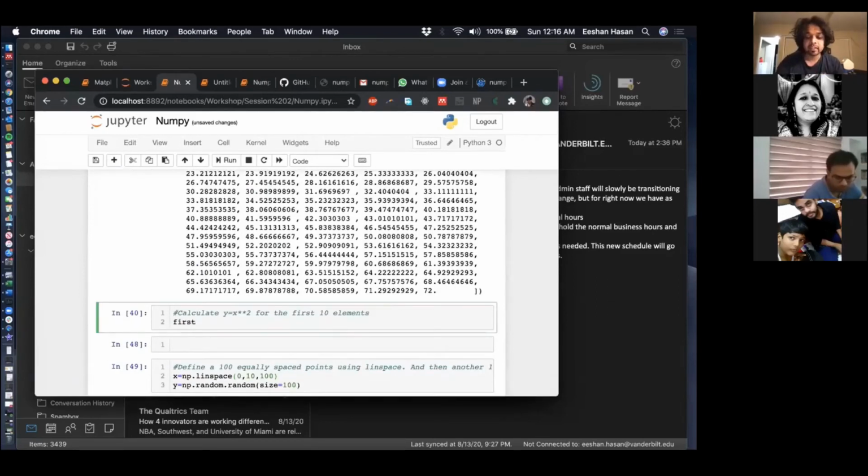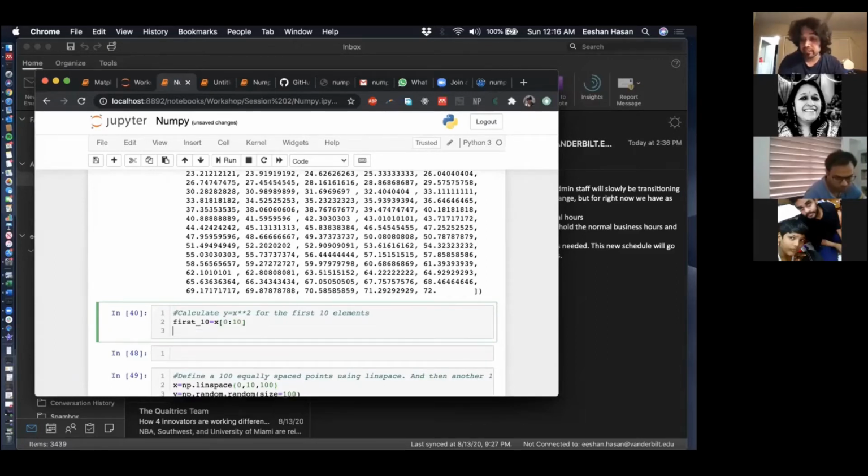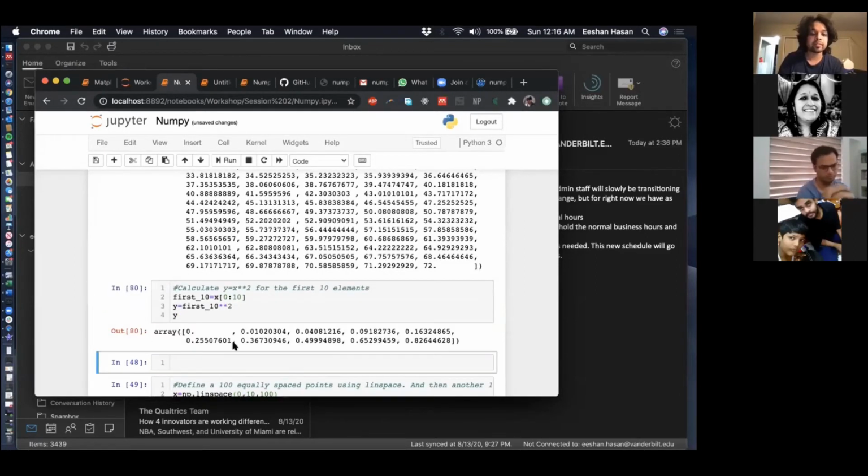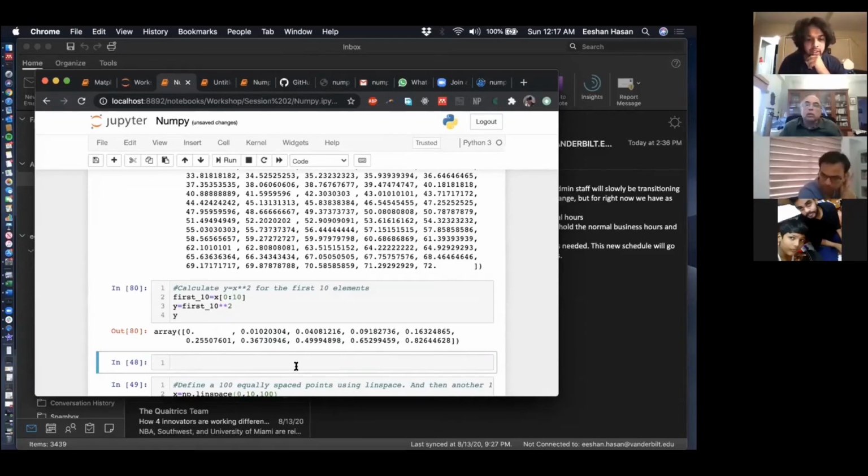This next thing, I just take the first 10 elements using my indexing. So I have x[0:10], and that's my new array. I'm calling it first 10 for whatever reason. I'm saying y is equal to first 10 star star 2, and if I take a quick look at y, I get 0, 0.01, 0.04, 0.08, which looks approximately like what the square of the first few elements will look like. I can verify it myself if I want to.